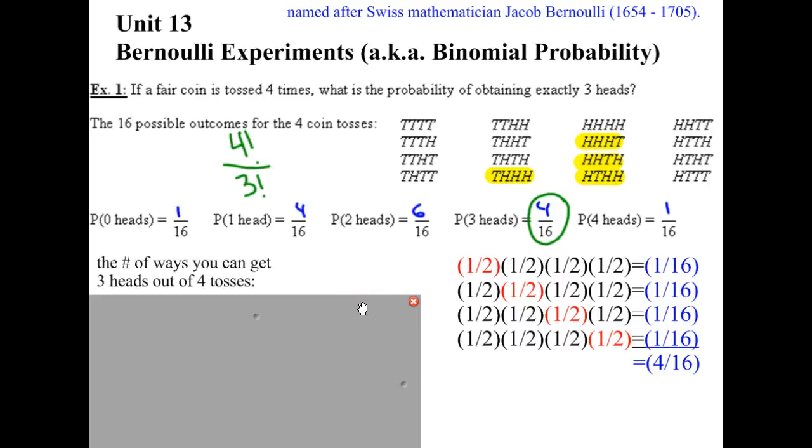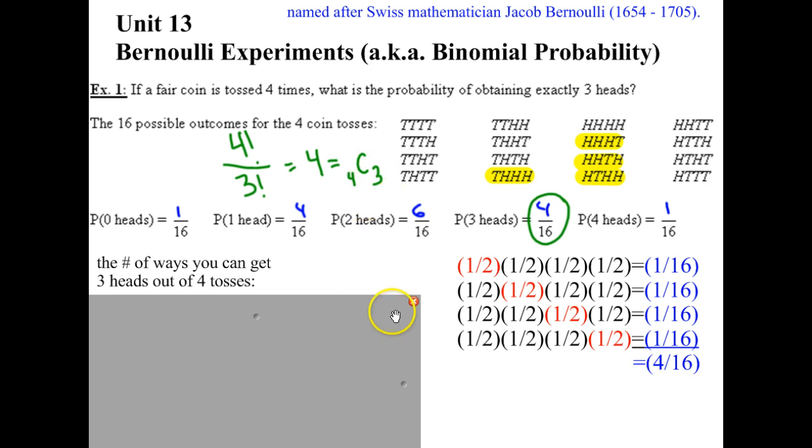Alright, so let's try to put this together in terms of a formula. We're trying to figure out the number of ways you can get 3 heads out of 4 tosses. So basically, how many ways can you arrange the letters T, H, H, and H? Well, think about it. There's 4 letters, so it would be 4 times 3 times 2 times 1. But I have to divide by 3 factorial because there's the 3 repeated H's. And really what that's equal to is 4. Another way to say that is 4C3. 4 items, choosing 3 at a time.